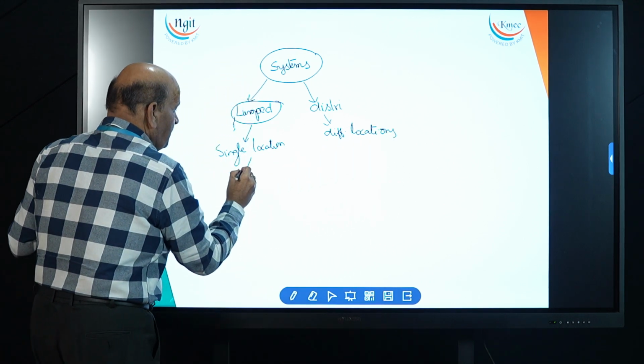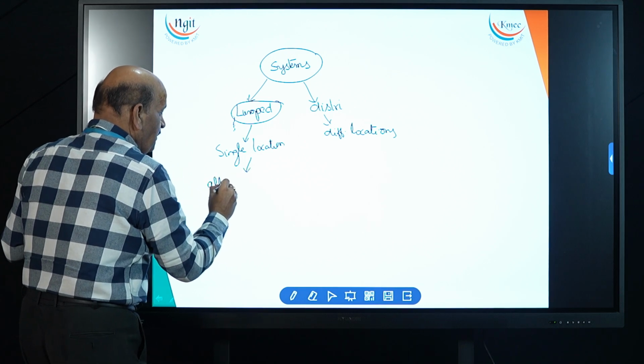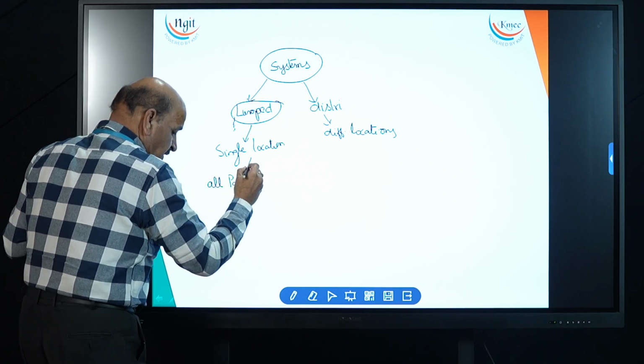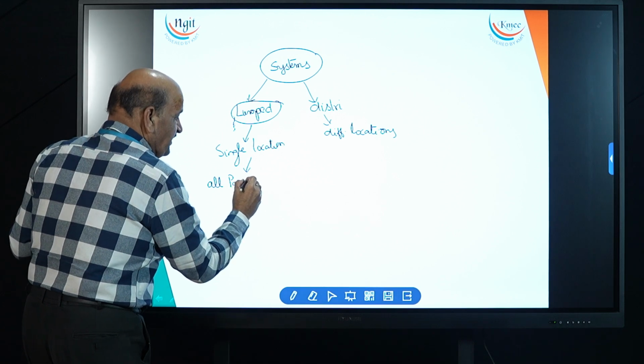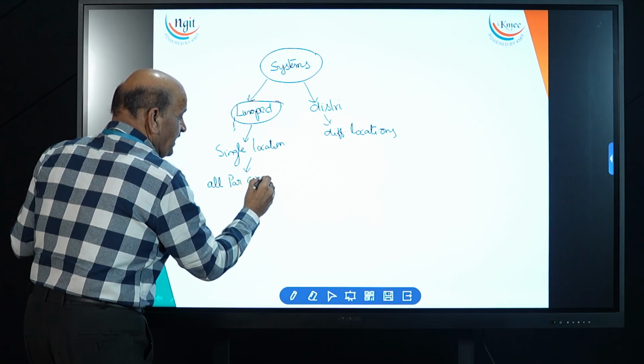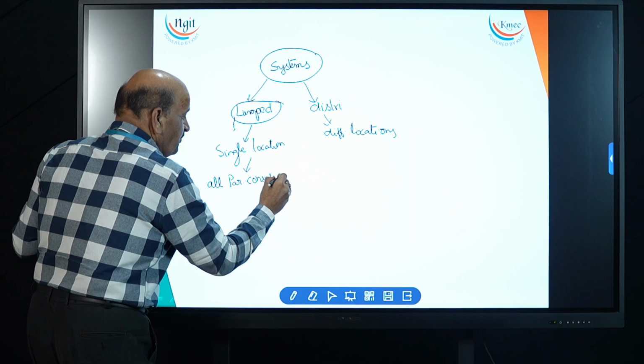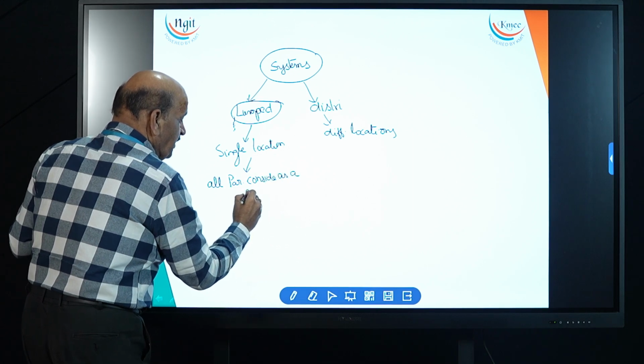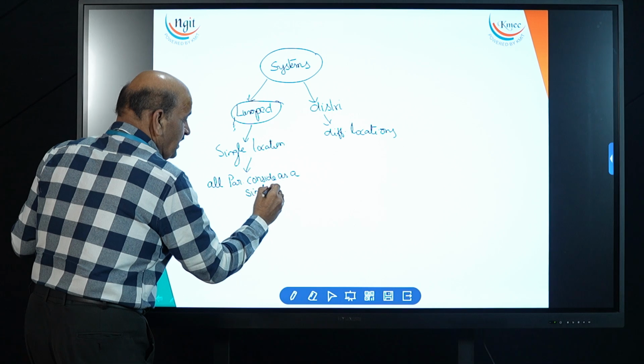So here all parameters will be considered as a single independent variable.